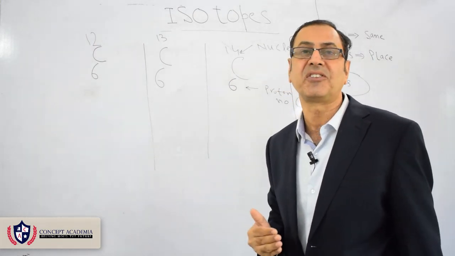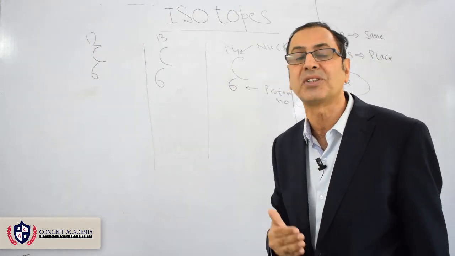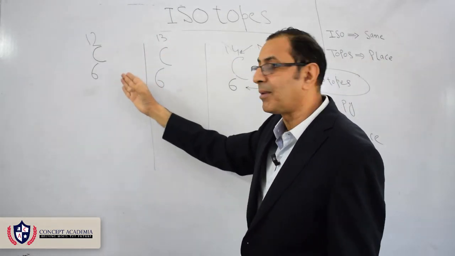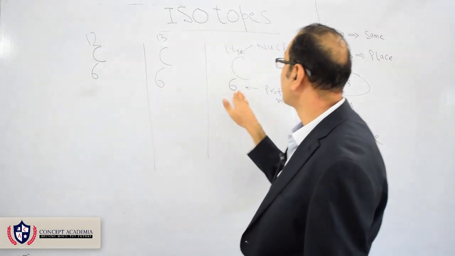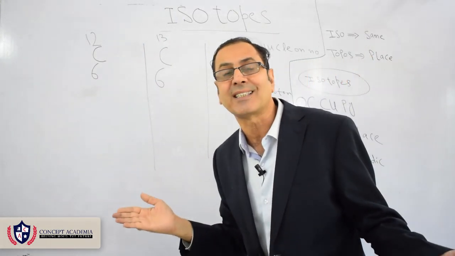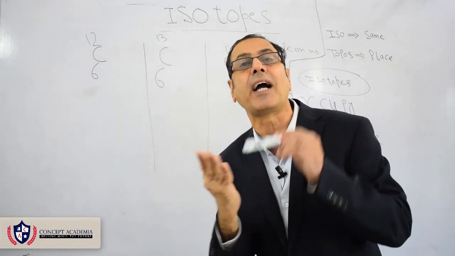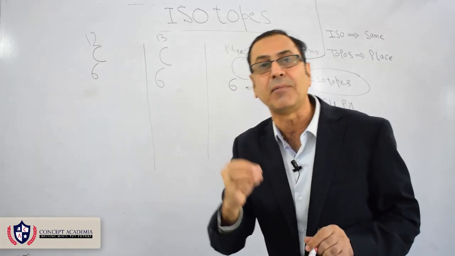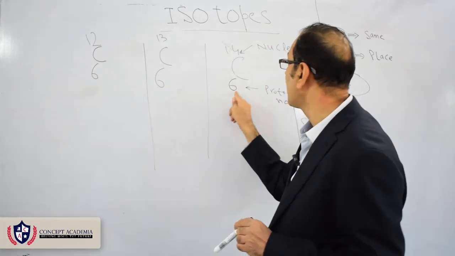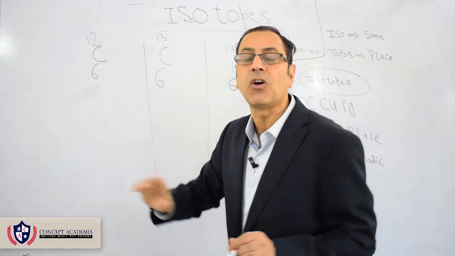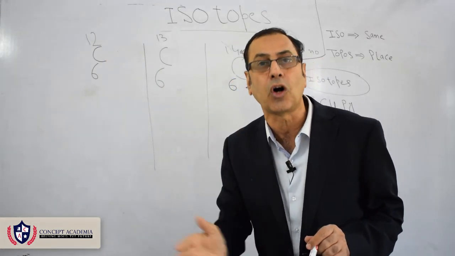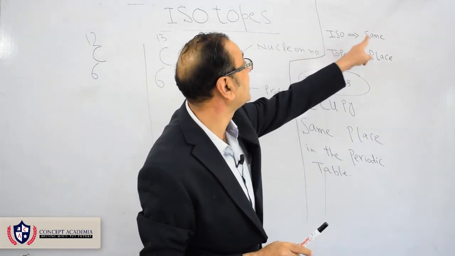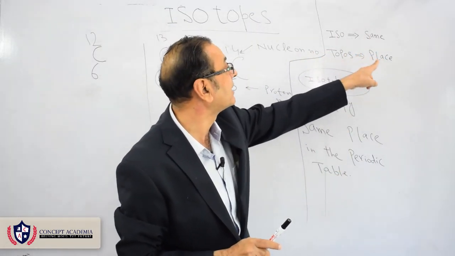And there comes the definition of isotopes, that isotopes are the same element, and they are the same element because they have the same proton number, and we already discussed that an element is identified by the proton number. So the atoms of the same element having the same proton number but different nucleon number are called isotopes. Isotopes meaning is that iso means same and topos means place,